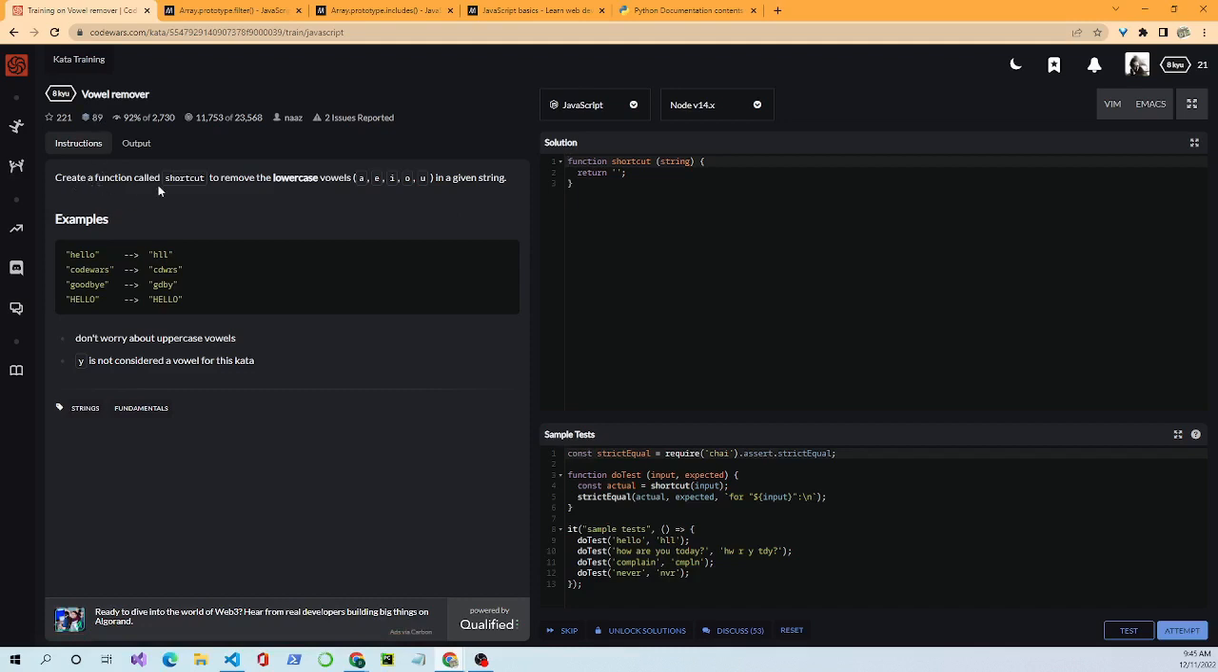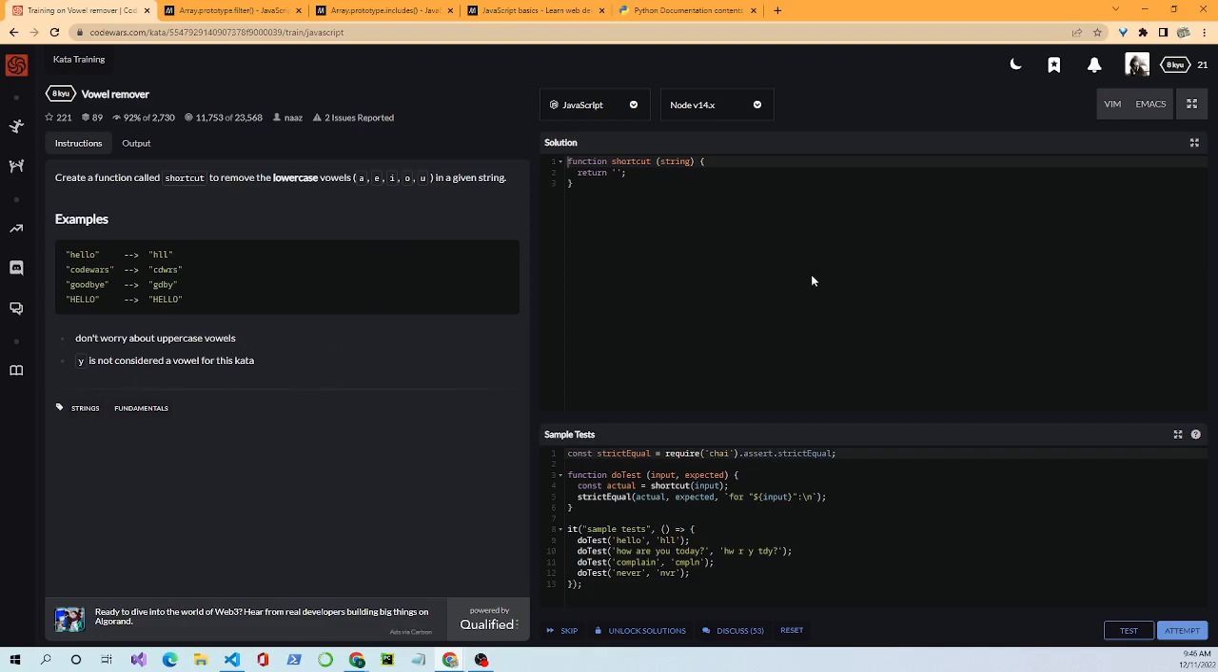Create a function called shortcut to remove the lowercase vowels A, E, I, O, and U in a given string. Here we have some examples. We pass in hello and we send back a string that's HLL because the E and the O have been removed. Code Wars becomes CDWRS, and so on and so forth. Do not worry about the uppercase vowels, and Y is not considered a vowel in this kata.